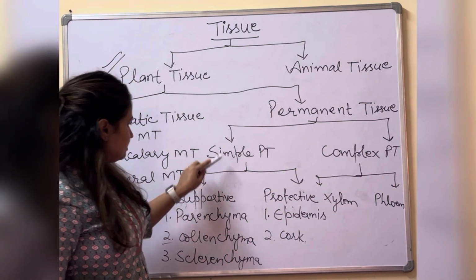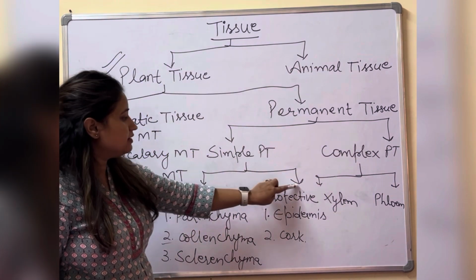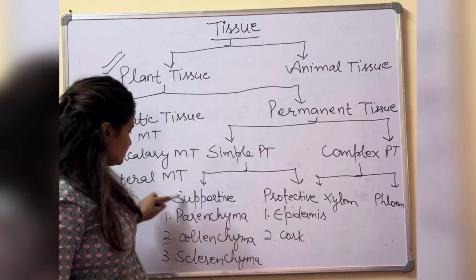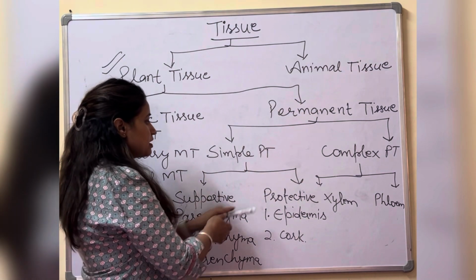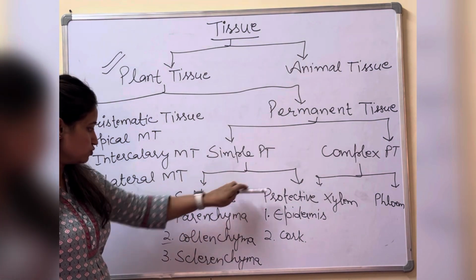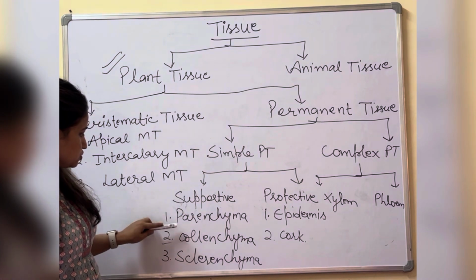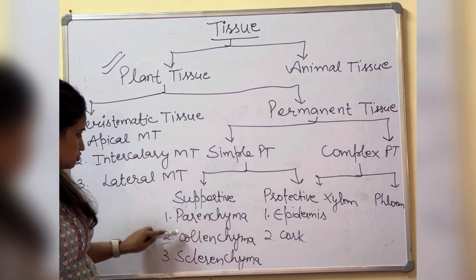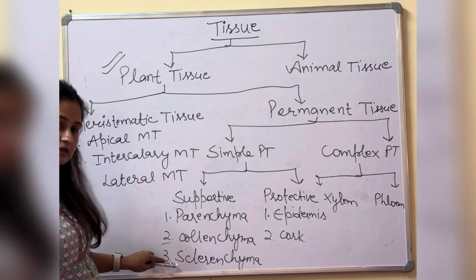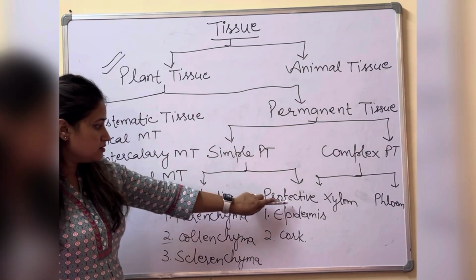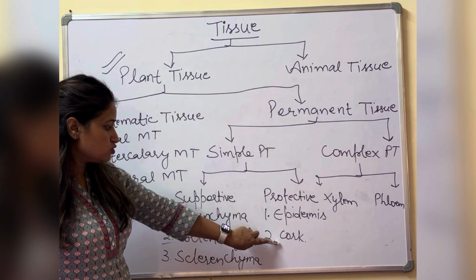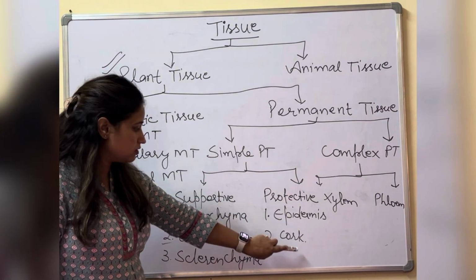Fine. The simple permanent tissue is further divided into two categories, the supporting permanent tissue and the protective permanent tissue. In supporting permanent tissue, there are three types of tissues: parenchyma, collenchyma, sclerenchyma. And in the protective, two types of tissues are there: epidermis and cork.